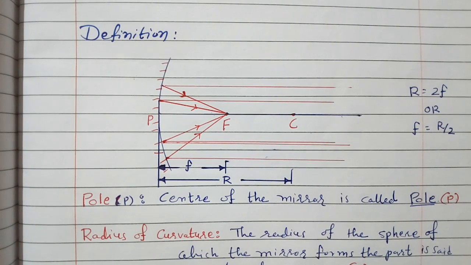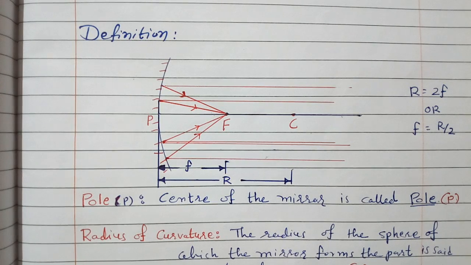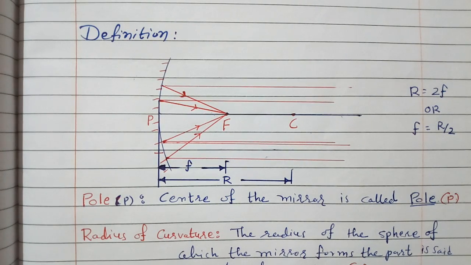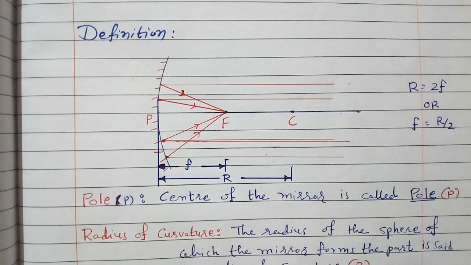Now we will learn some definitions for the spherical mirror. Here we will learn the definitions for a concave mirror. In a concave mirror, the internal surface is shining. It is the reflecting surface. We know very well that a spherical mirror, concave or convex, is part of a sphere.